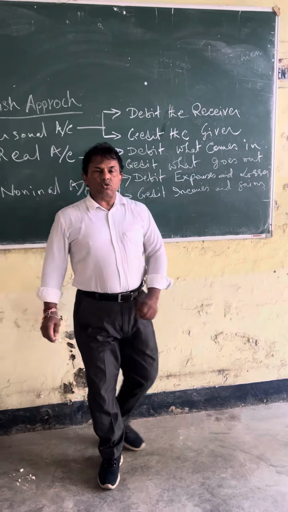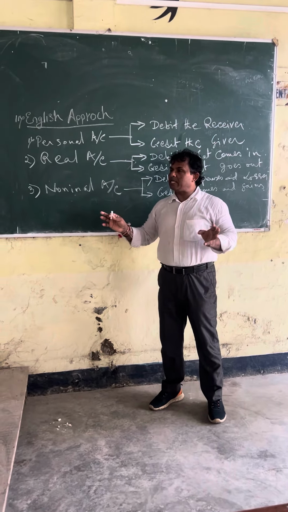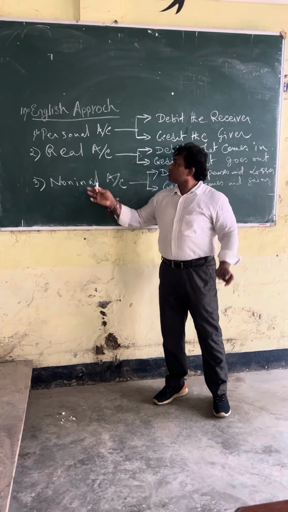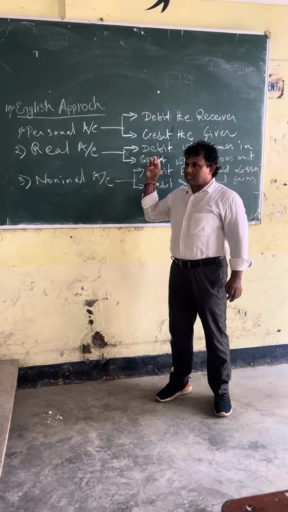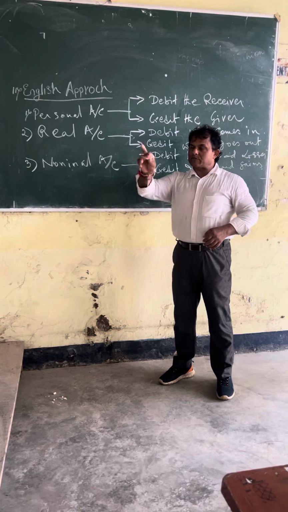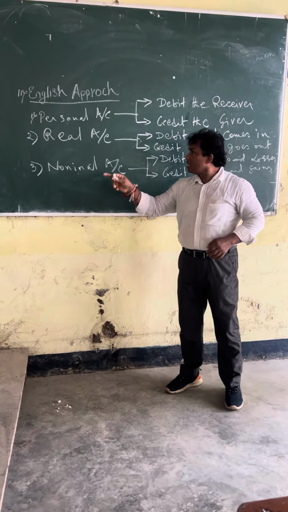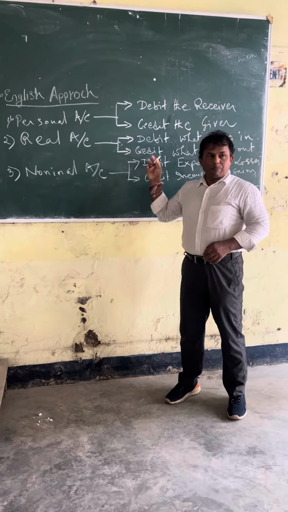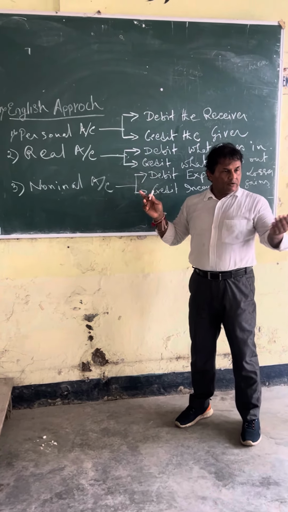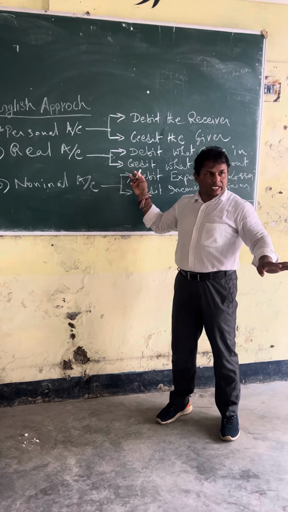Then number two under the English approach is real account. Real account means assets: land, building, furniture, all these things. So debit what comes in, credit what goes out. Suppose you have purchased furniture in cash: furniture comes in, cash goes out. So furniture debit, cash credit, like that.